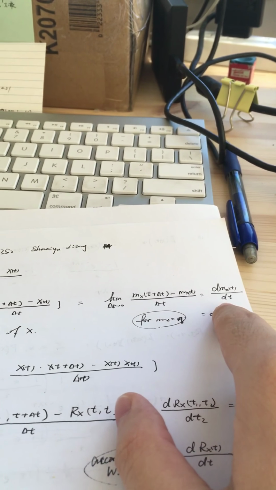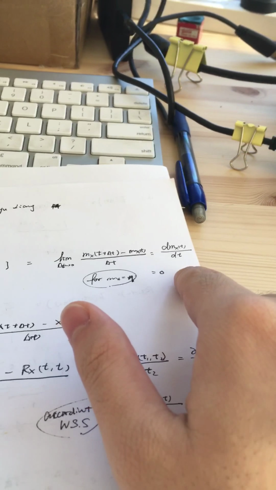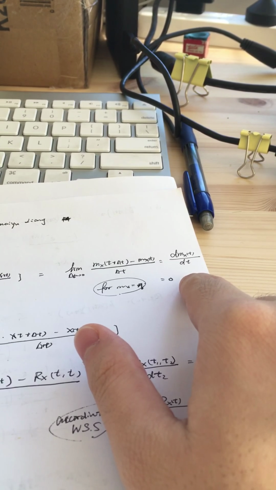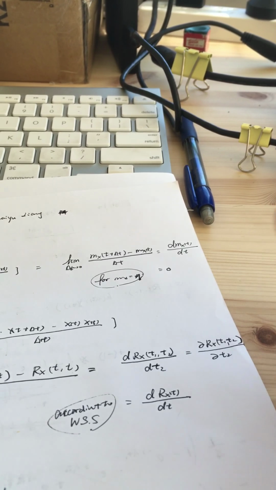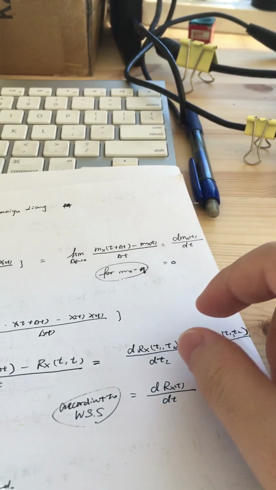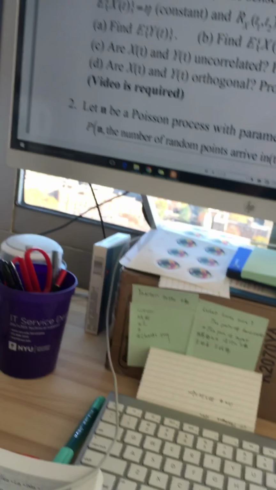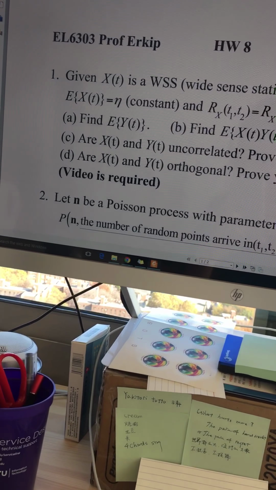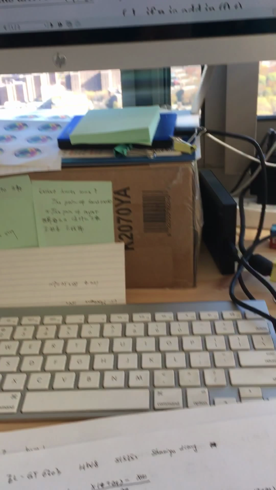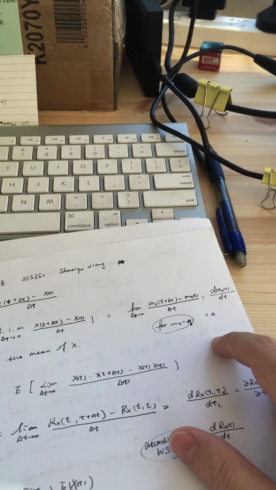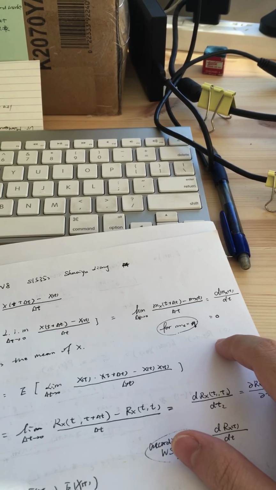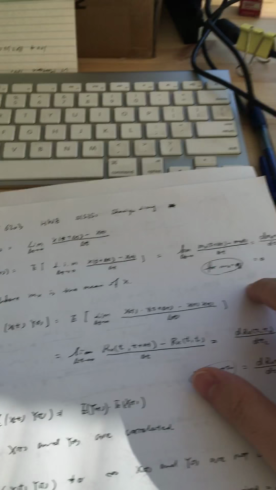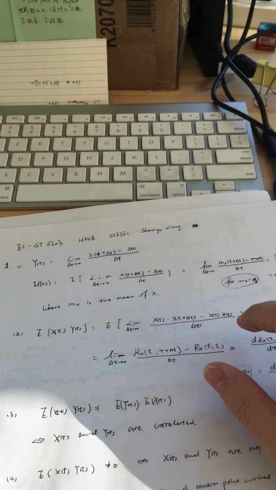That is the derivative of the expectation of X at that time. Given the expectation of X is always a constant, the expectation of Y(t) is always 0. So that's question 1.